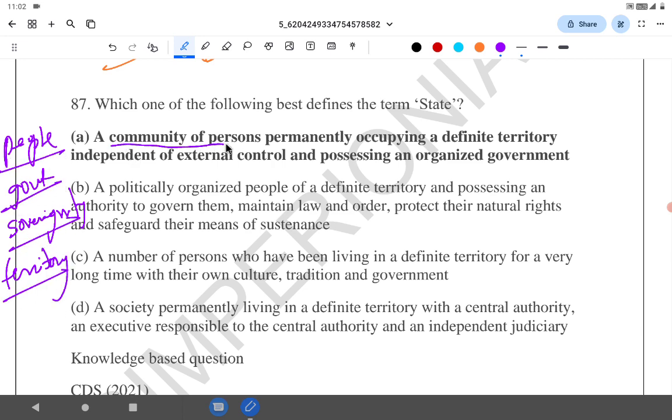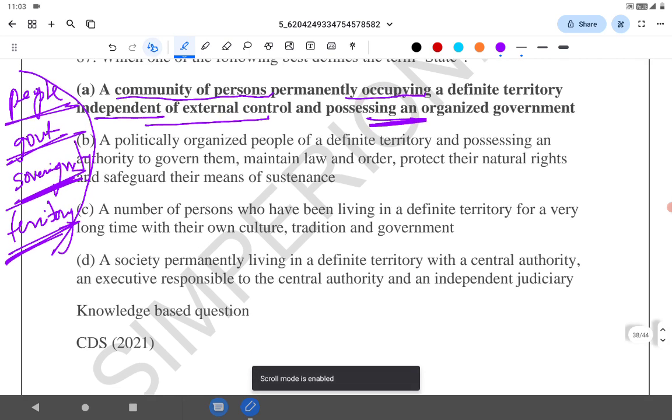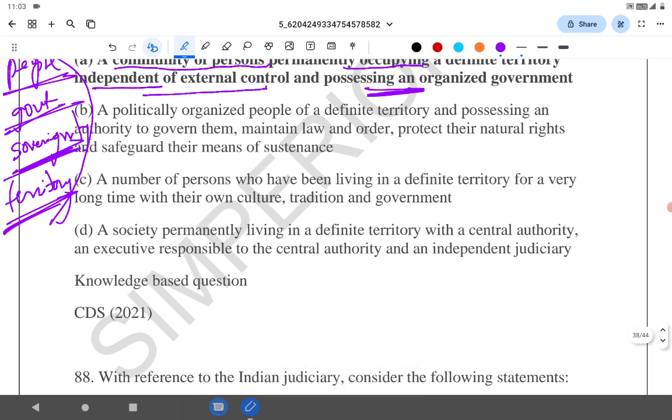A community of persons permanently occupying a definite territory, independent, that is sovereignty, independent of external control, possessing an organized government. People, government, independent of other, that is sovereignty, and definite territory. These are the characteristics of a state. The question related to state was asked in the CDS in 2021.